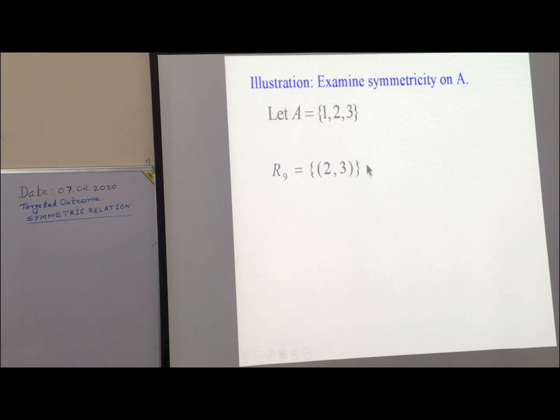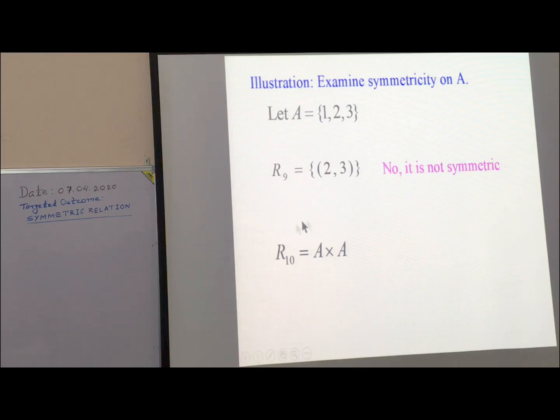R9. Is it symmetric? Clearly not. Why? In the relation, ordered pair 2 3 is present, but 3 2 is not present, so it is not symmetric.